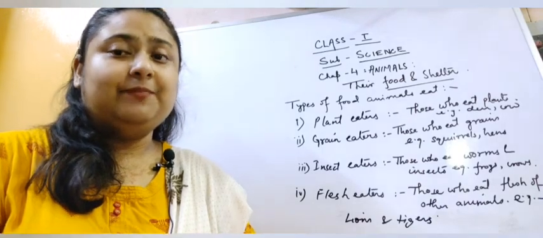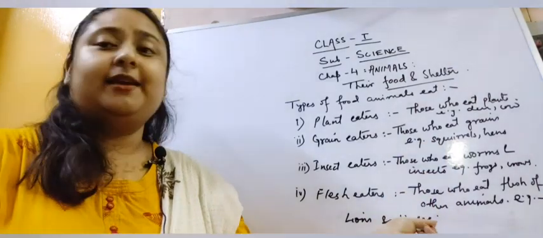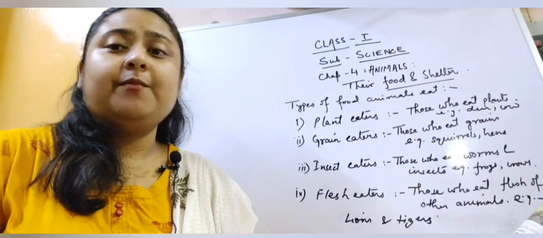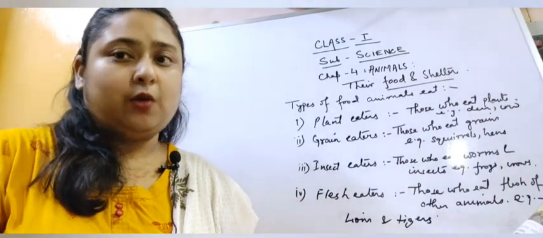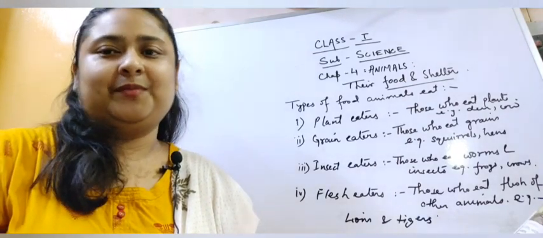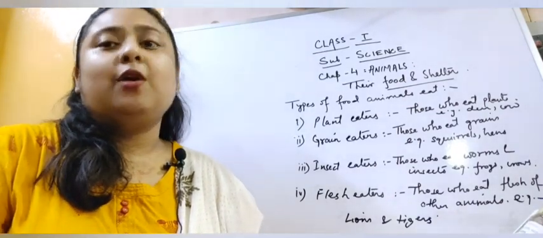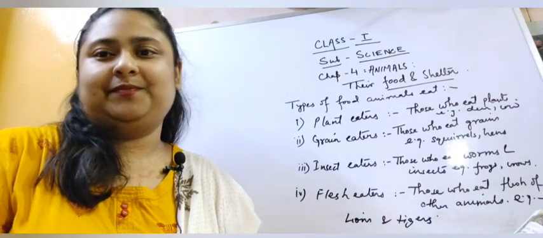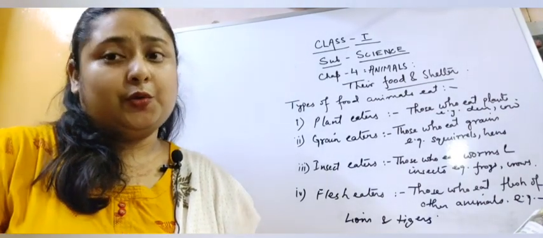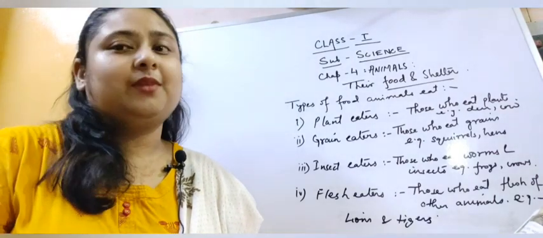For example, lion, tiger, bear, etc. Now children, there are many other types of animals also which eat both plant and animals. They are known as omnivorous animals. For example, crow, bear, etc.